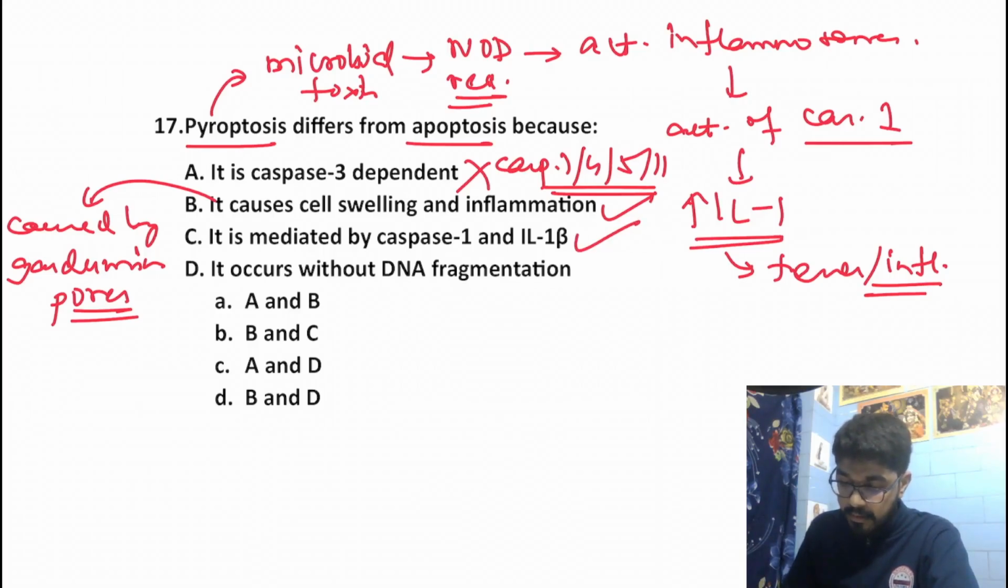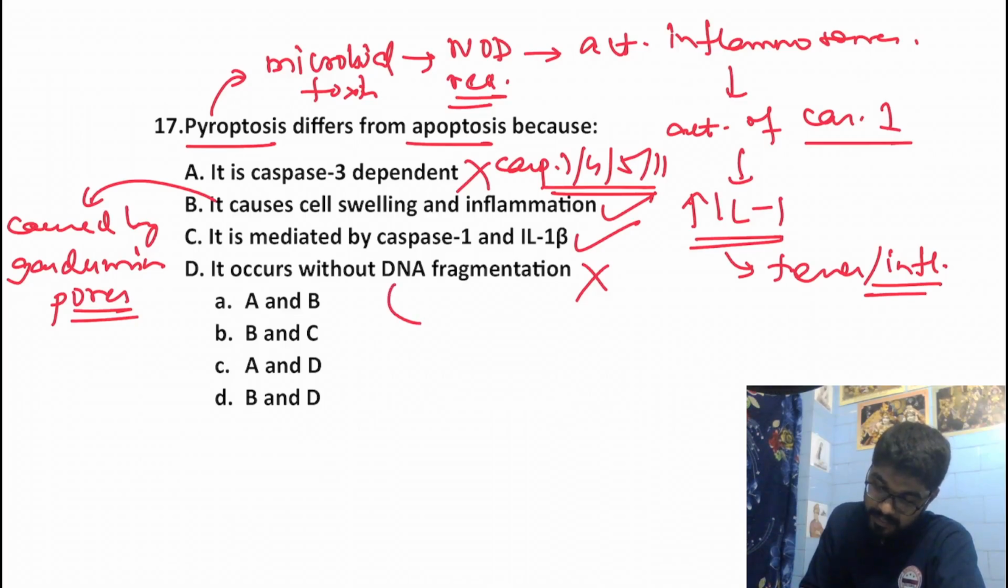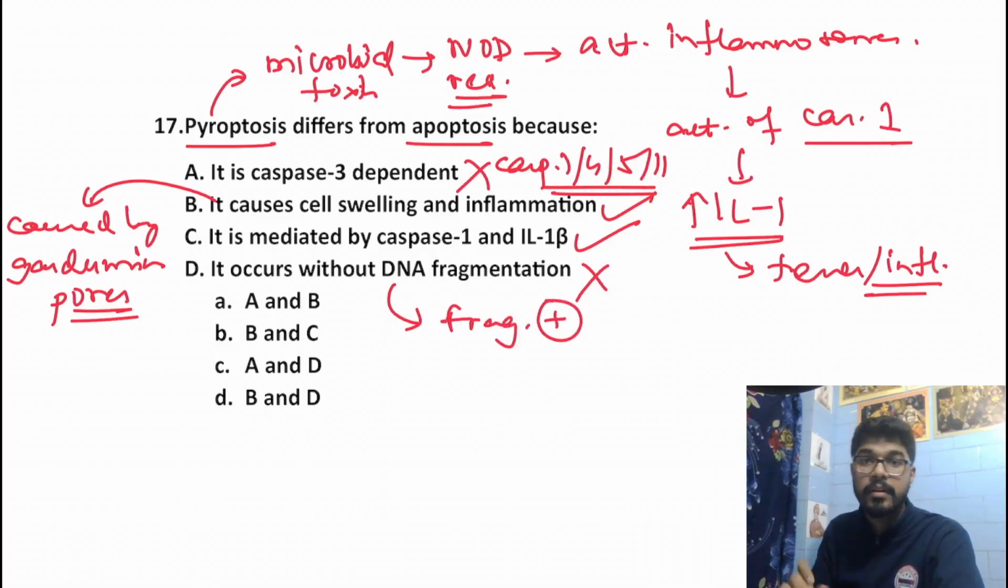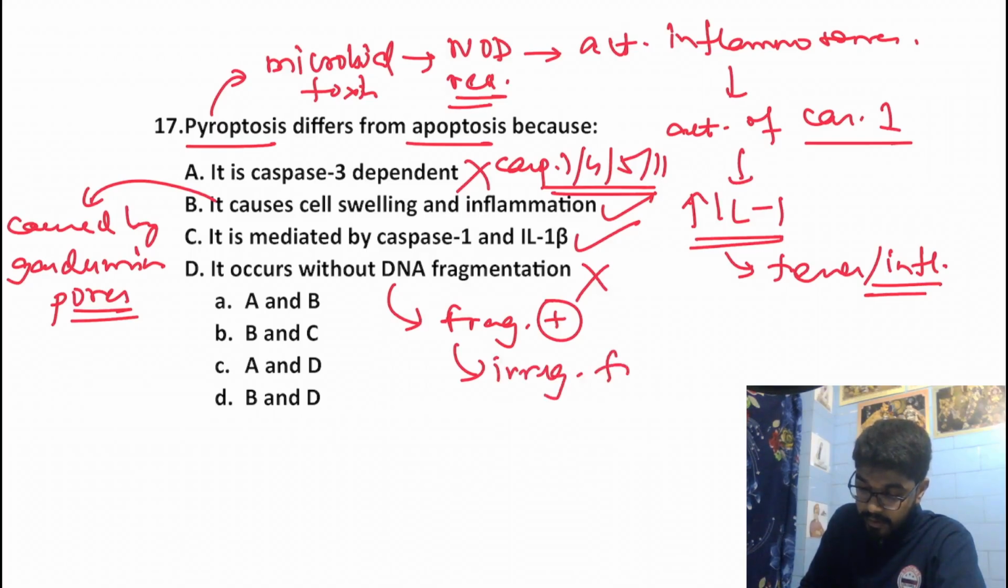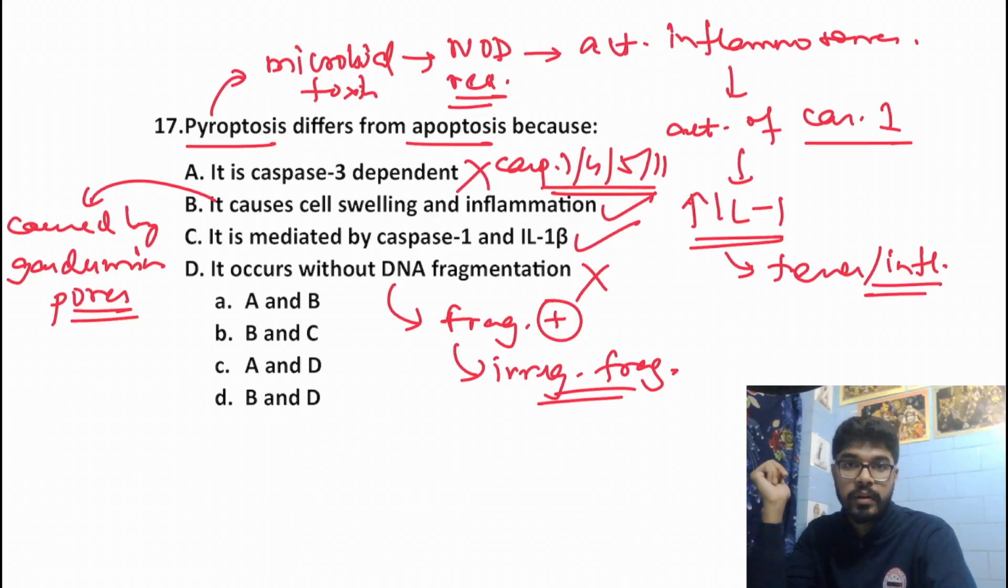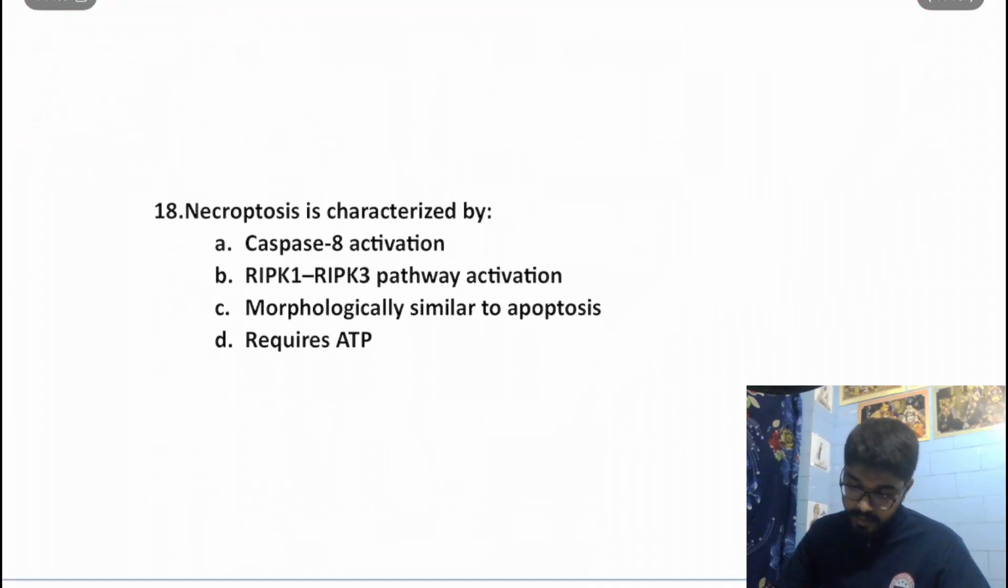That's 1 beta. Okay. And yes, it's 1 beta, and it occurs without DNA fragmentation. That's a false statement. There is DNA fragmentation. Remember that DNA fragmentation is present, but a chief difference between pyroptosis and apoptosis is, in apoptosis we get regular fragments. Over here we would get irregular fragments. Okay. So answer would be B and C.